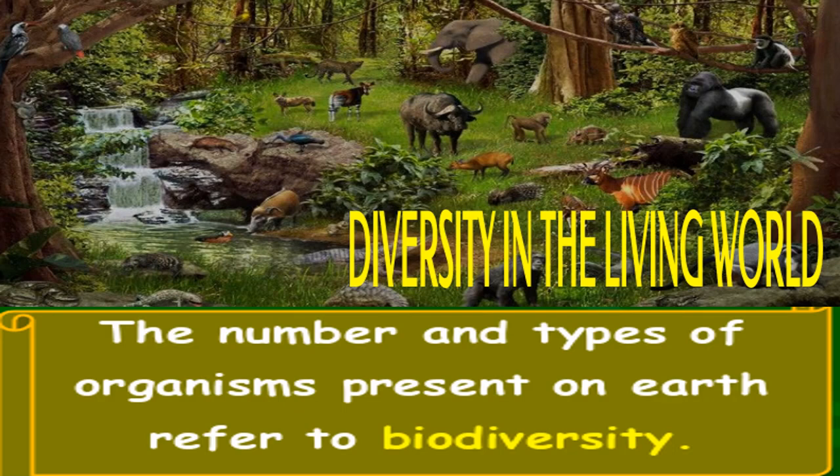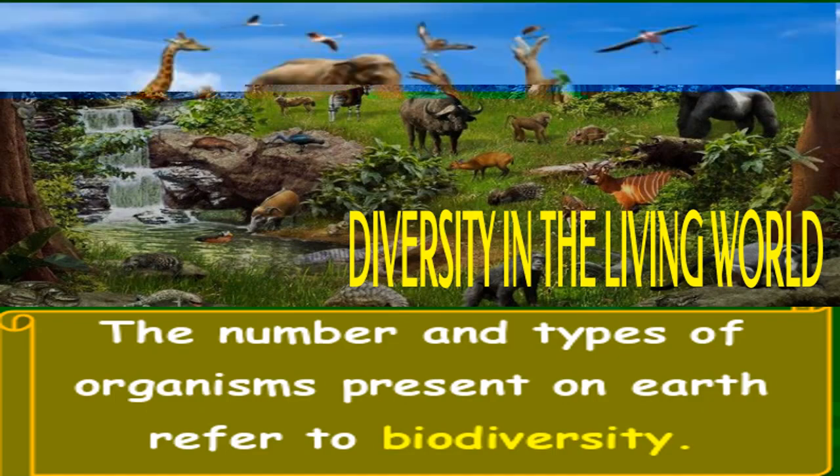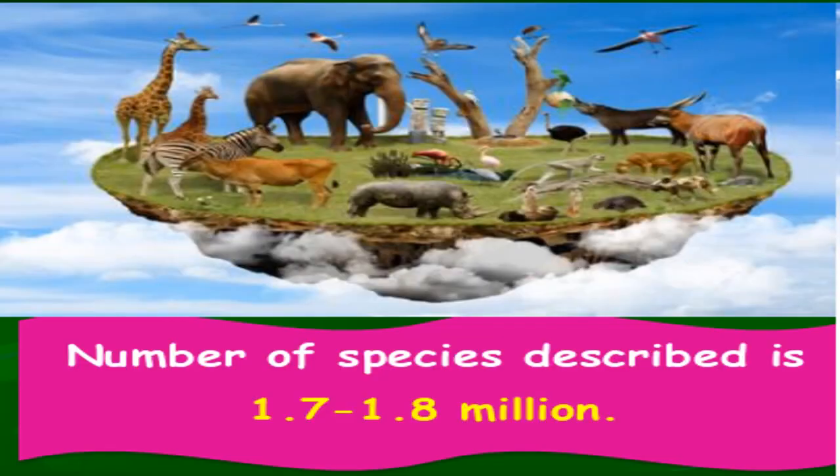So, the number and type of organisms present on earth refer to biodiversity, right? Means all the different types of organisms present on earth refer to biodiversity. And there are so many species present on earth, and according to our data, total number of species, or you can say types of organisms, described is 1.7 to 1.8 million.